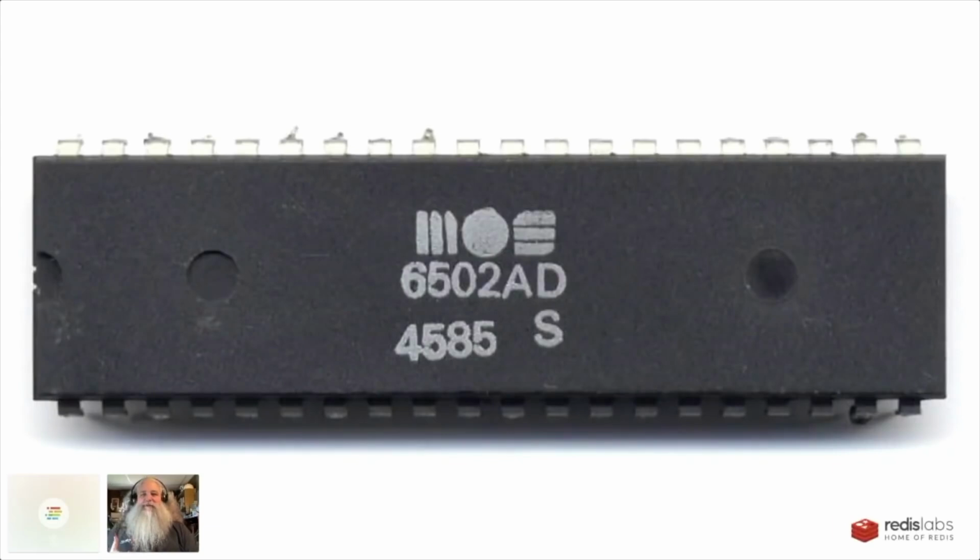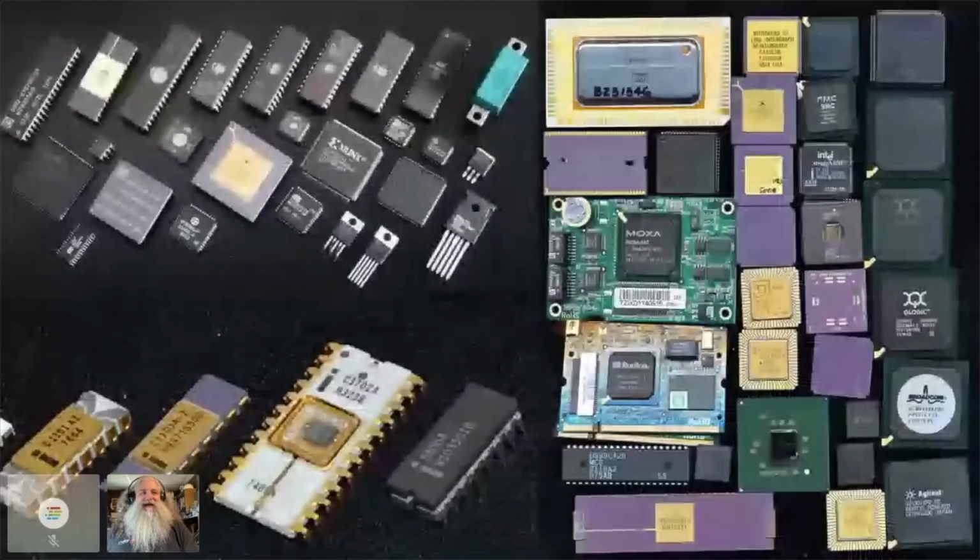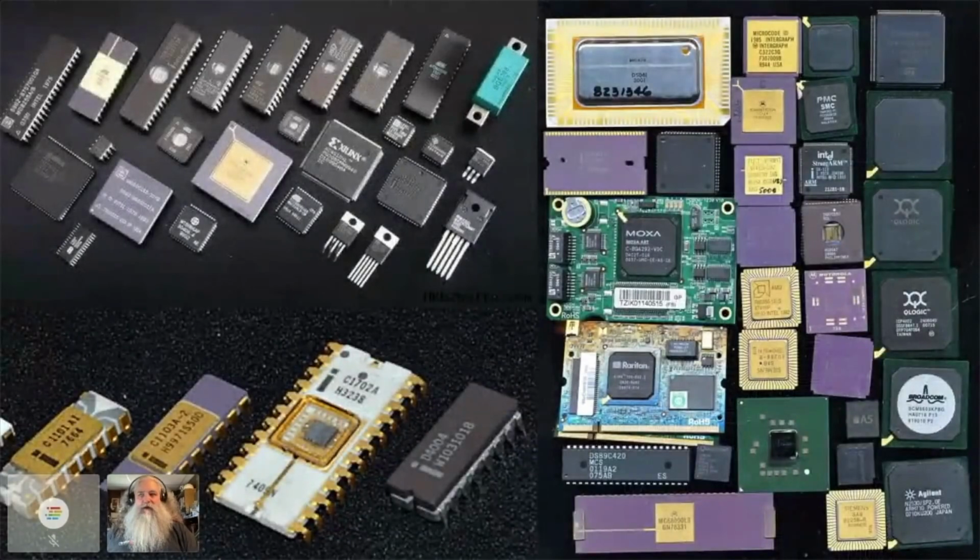But there's a problem with this. I write it in C, and I compile it for this processor. But there's a lot of processors. And so I need to compile it for all the processors. And sometimes I can't take advantage of all the processors' capabilities because I want to preserve backwards compatibility. I want to make sure my code will run on the most number of machines because I'm selling my software, right? And so we solved this problem the way that we solve all the problems in computer science, which is we added a layer of abstraction.